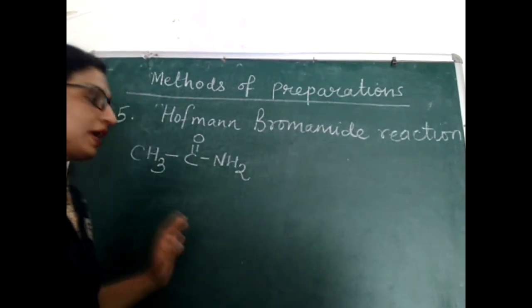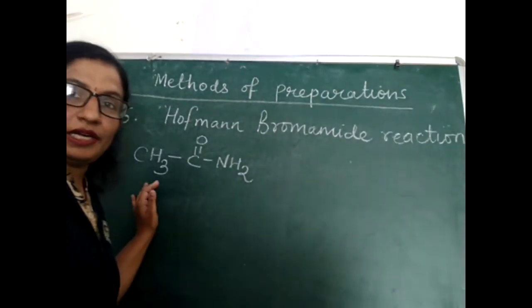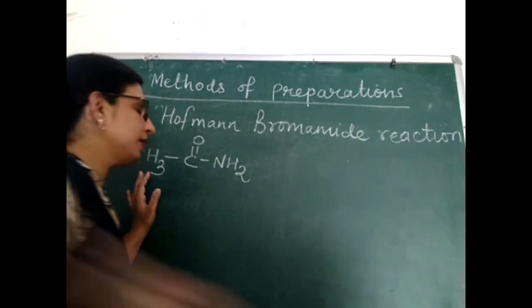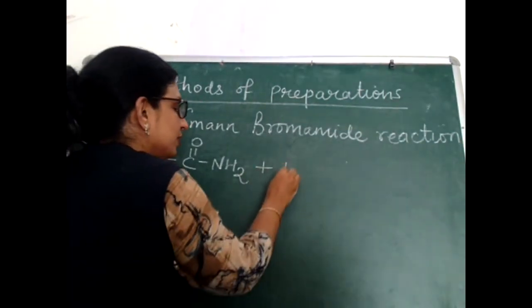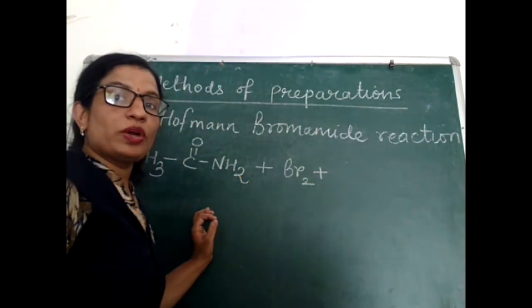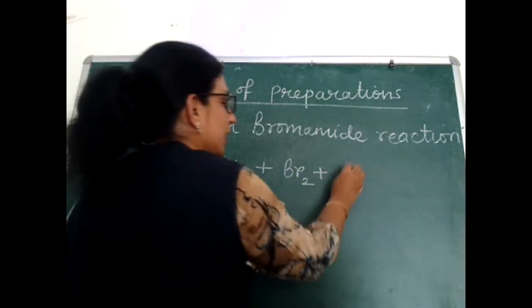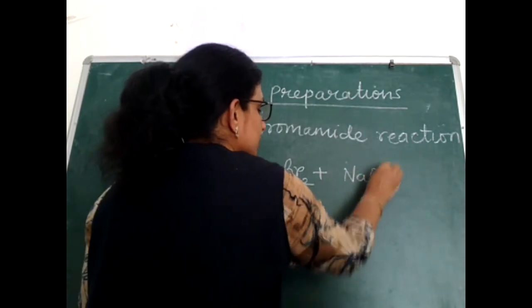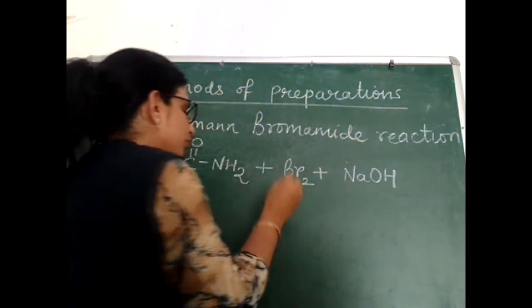What happens in this reaction? When any amide, here I have taken ethylamide, is reacted with bromine and an aqueous or ethanolic solution of NaOH.